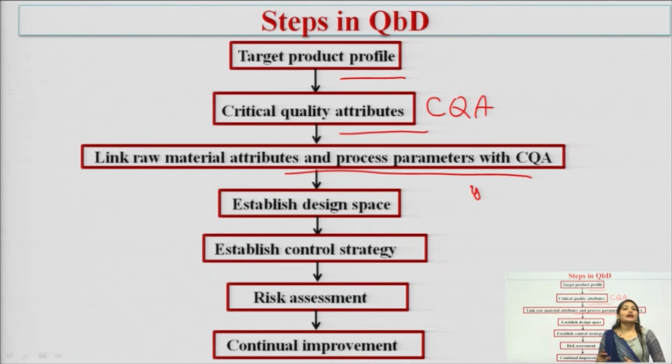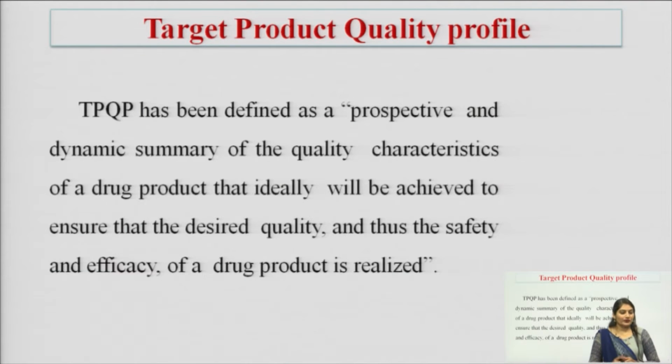First is target product profile. What do you mean by target product profile? Target product quality profile, that is TPQP, has been defined as a prospective and dynamic summary of the quality characteristics of the drug product that ideally will be achieved to ensure that the desired quality and thus the safety and efficacy of a drug product is realized.